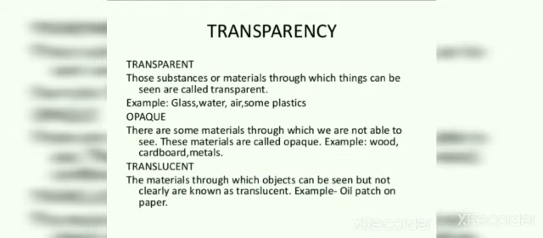Second is opaque. There are some materials through which we are not able to see. These materials are called opaque. Example: wood, cardboard, metals. And the third is translucent. The materials through which objects can be seen but not clearly are known as translucent. Example: oil patch on paper.